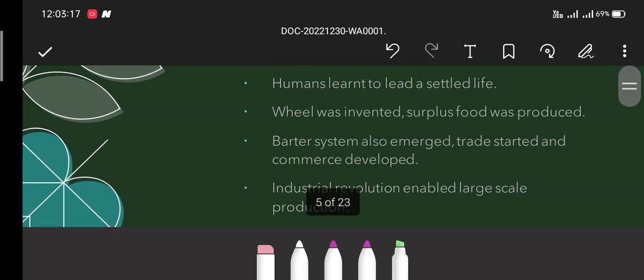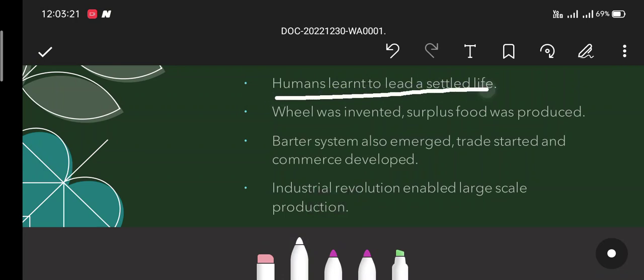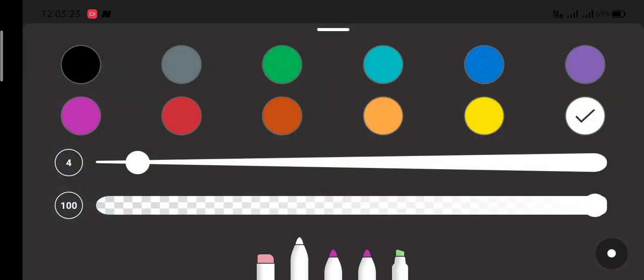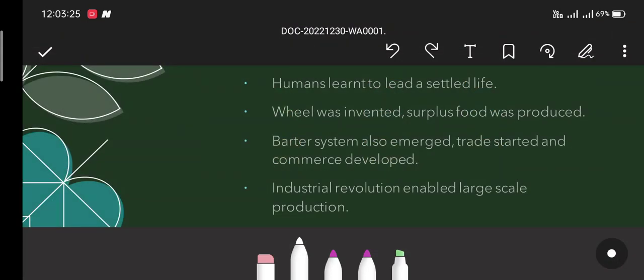Next, humans learned to lead a settled life. Before, humans were leading a nomadic life, but now they learned to lead a settled life. The wheel was invented, surplus food was produced by farming, and the barter system also emerged.